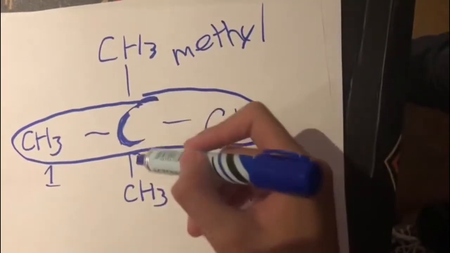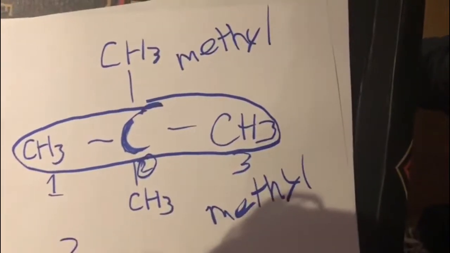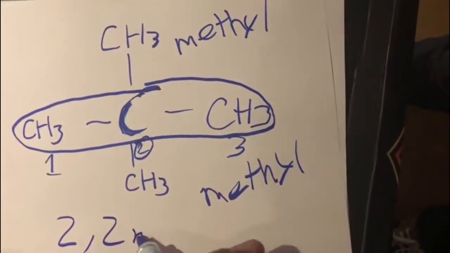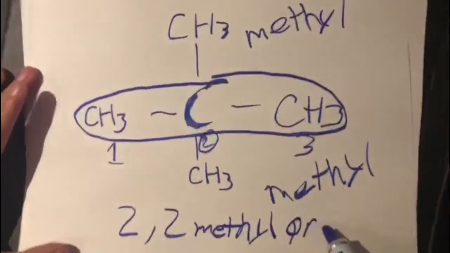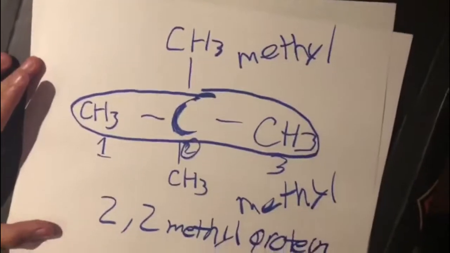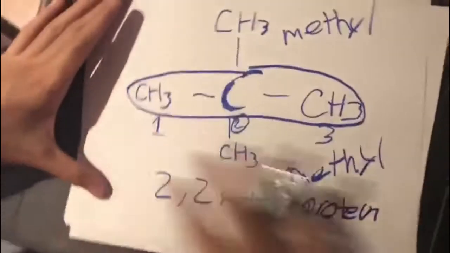Both methyls are in number 2, so we put dimethyl. And this is how we name an alkane.